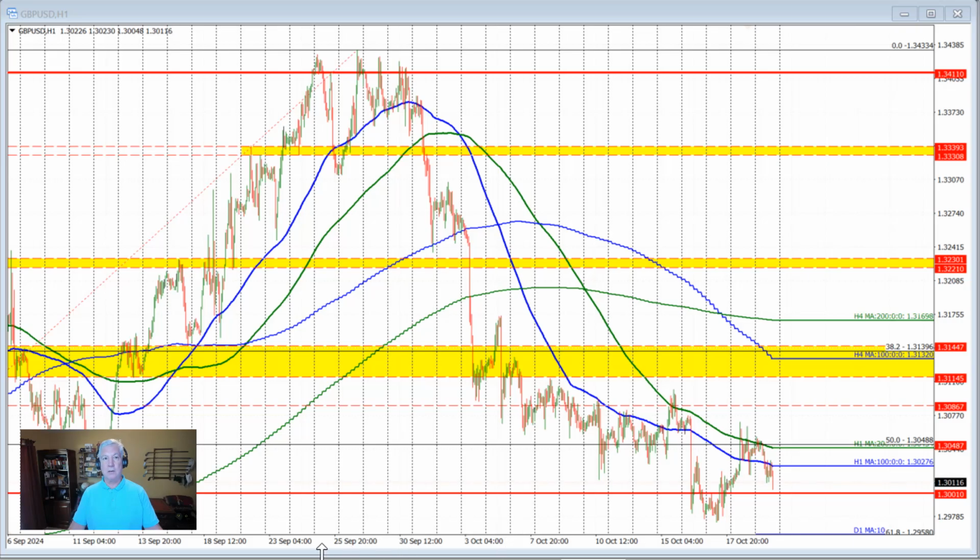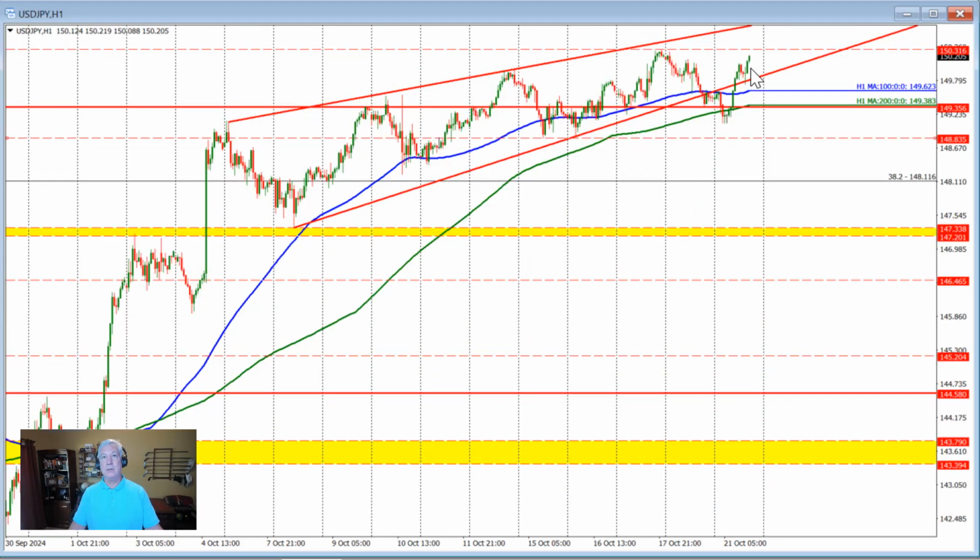Finally, taking a look at the dollar versus yen, it is moving to a new session high as we speak, and also moving away from its 100-hour moving average, which it broke above earlier today after falling below both the 100 and 200-hour moving averages, rotating back to the upside and looking toward last week's high, which came in near 153.16. So the U.S. dollar is getting bid up as we speak.